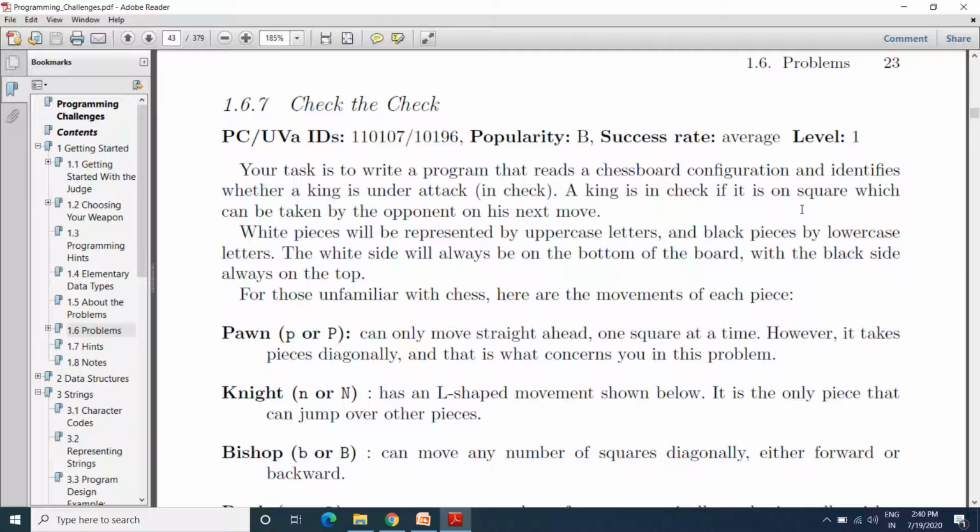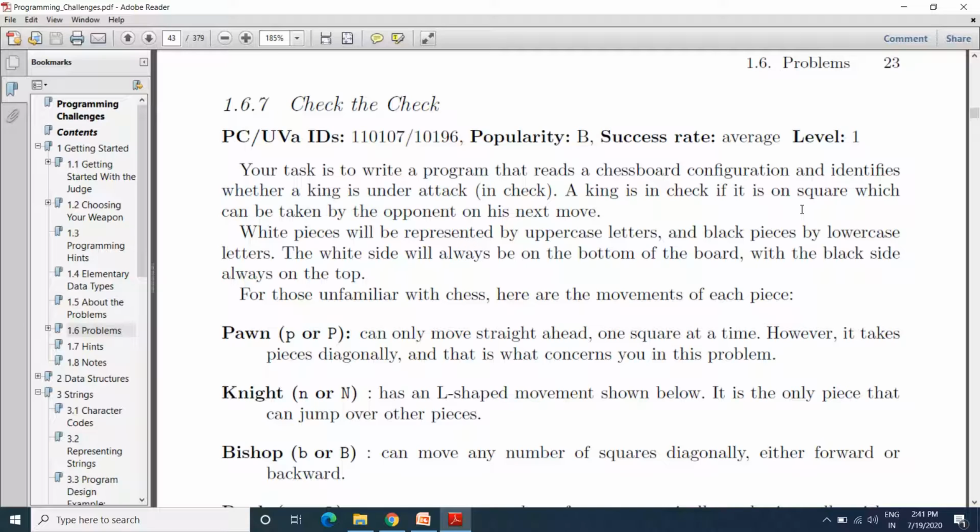So here this is one kind of chess game, and from that we need to find out whether the king is going to be in checkmate. They have mentioned that uppercase letters represent the white pieces, whereas lowercase letters represent the black pieces.